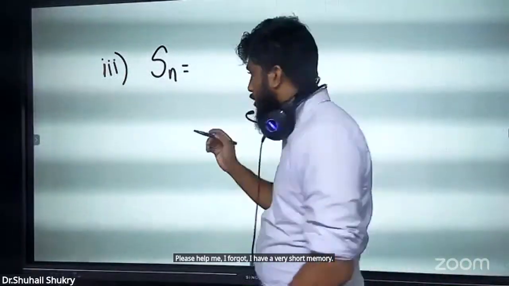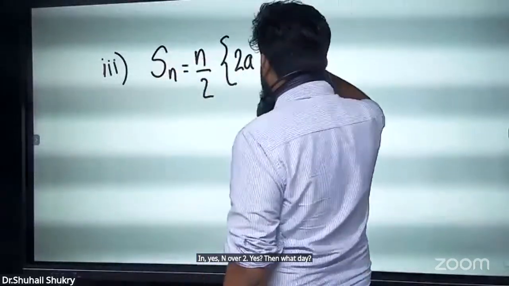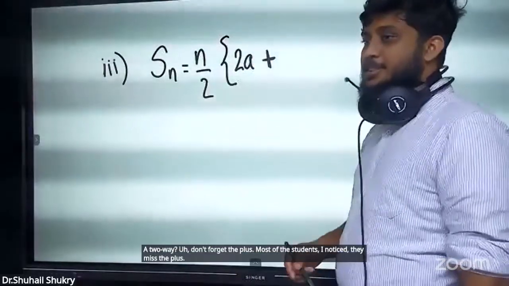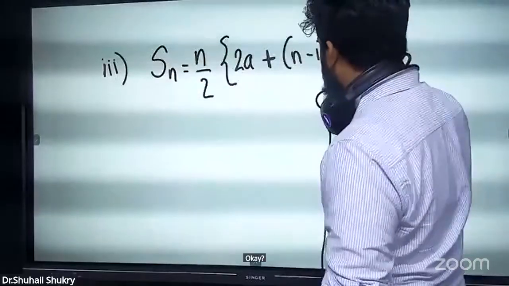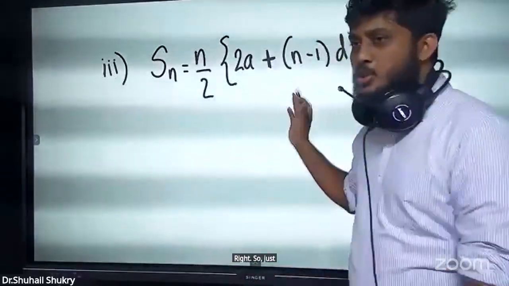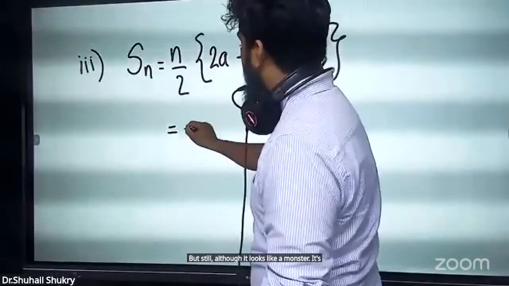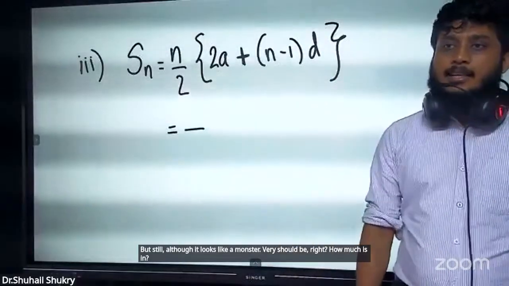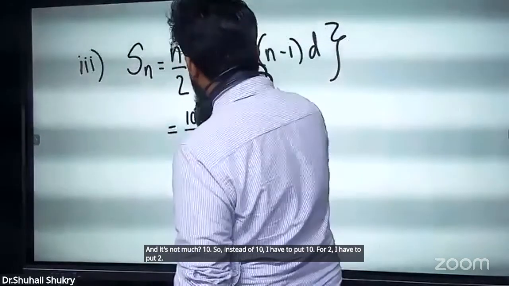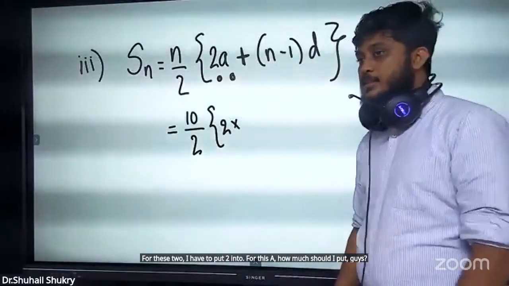N over 2, yes. Then 2A. Don't forget the plus. Most of the students I noticed, they miss the plus. N minus 1 D. Same: A plus N minus 1 D. So Sn equals n over 2 times (2a plus (n minus 1)d). Although it looks like a monster, it's very easy. How much is N? 10. So instead of N, I have to put 10. For 2, I have to put 2. For A, how much should I put? 30.